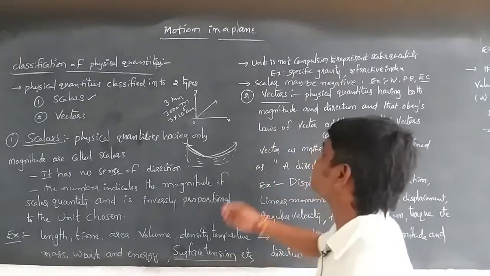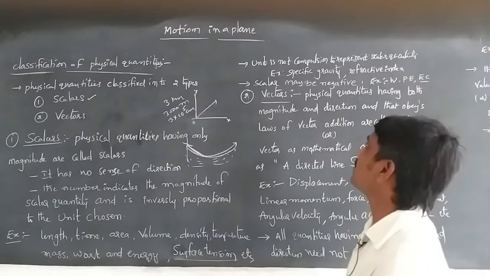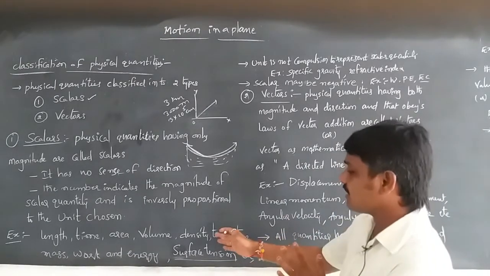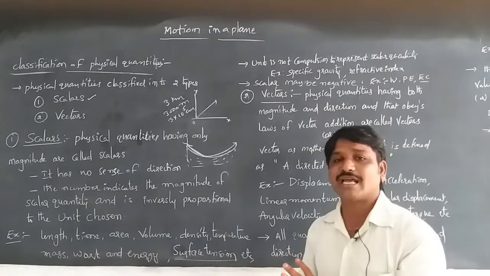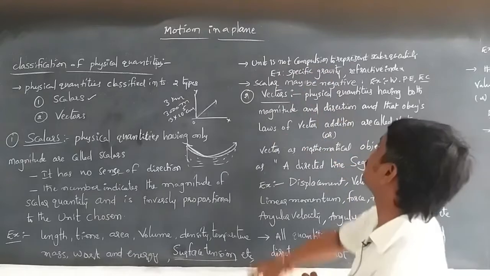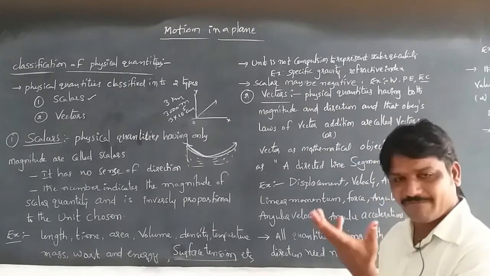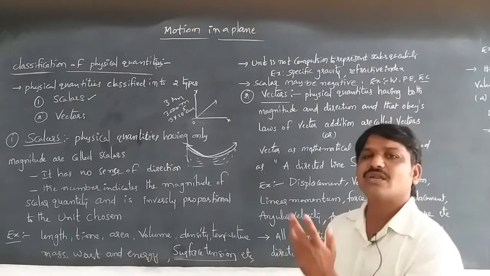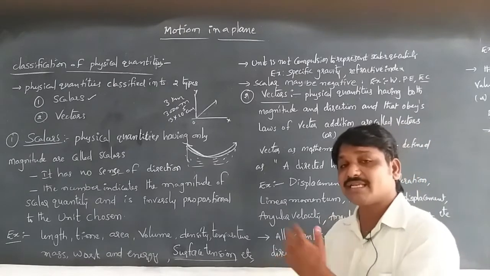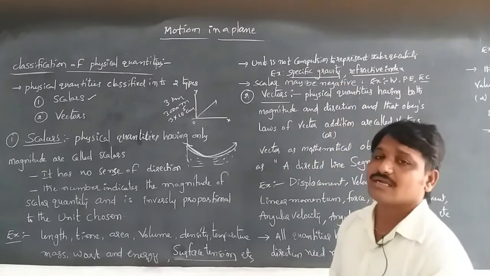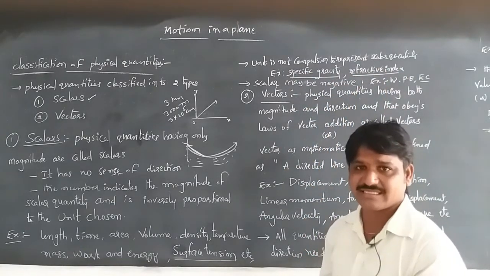A unit is not compulsory to represent a scalar quantity. Refractive index and specific gravity don't have any units, but they are also scalars.